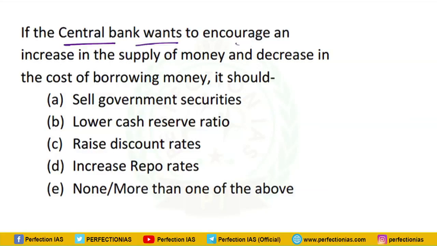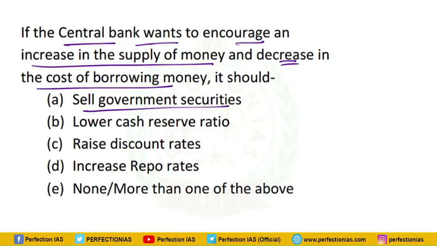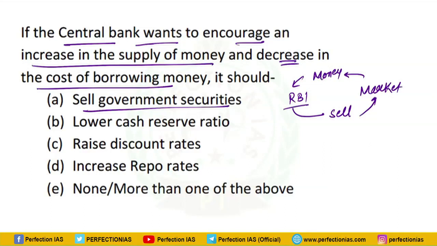Next question is, if central bank want to encourage an increase in the supply of money and decrease in the cost of borrowing, then it should. First is sell government securities. So if it is going to sell government security, suppose this is RBI, this is market. So if RBI is going to sell government securities in the market, it is going to get money from market. That means money supply in the market will reduce. If money supply will reduce, so that is incorrect as per our question, because question is asking which step will increase money supply.